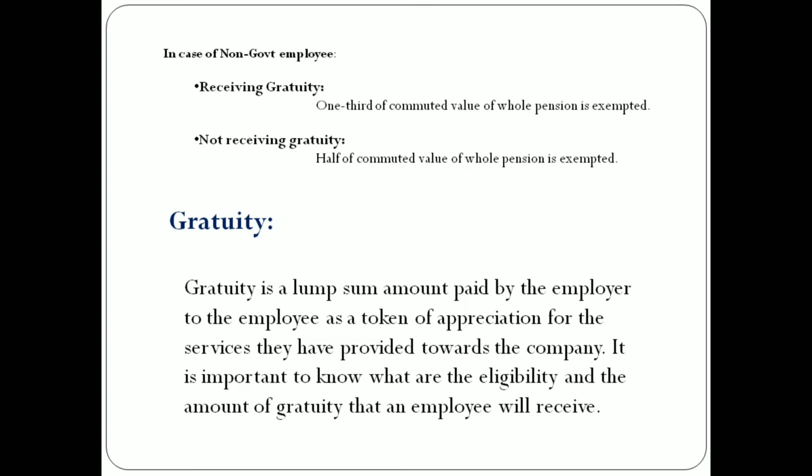One third of the commuted value is exempted, and if he is not receiving gratuity, half of the commuted value is exempted and the other half is taxable. Then what is gratuity? Gratuity is a lump sum amount paid by the employer to the employee as a token of appreciation for the service they have provided towards the company.